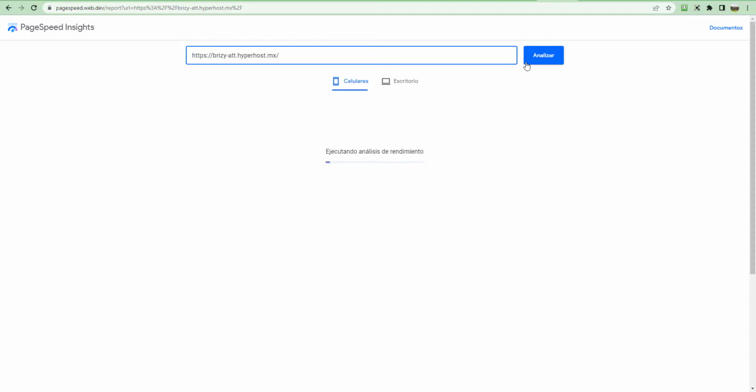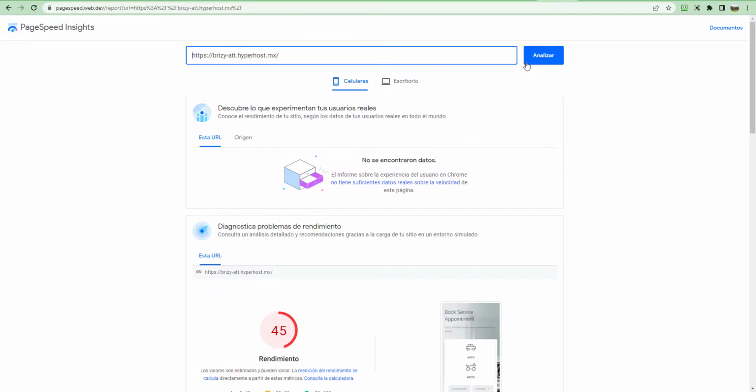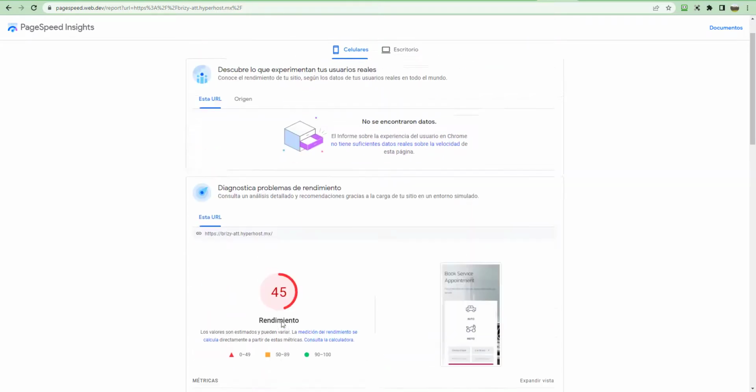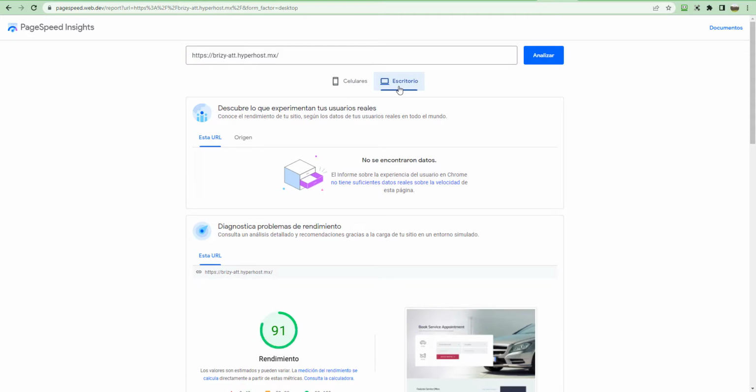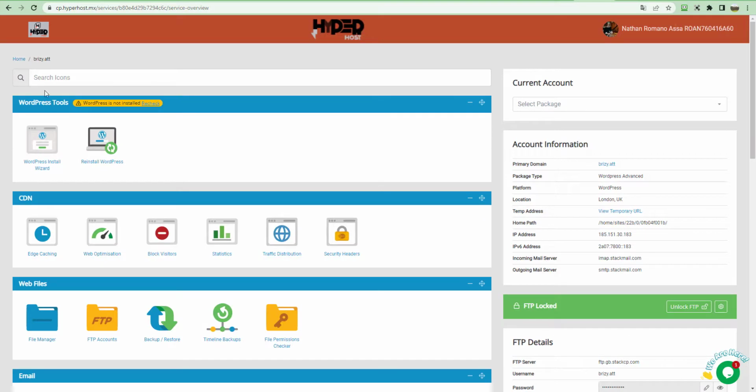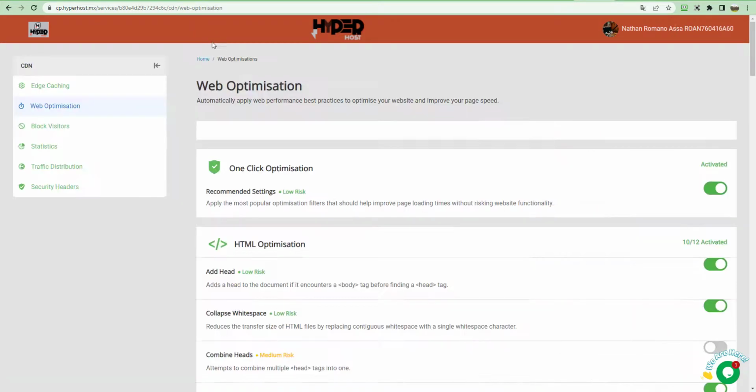One of the good things that you're going to see about hosting with HyperHost is that whatever result we get here, we're going to improve on. So we got a 45 on mobile and 91 on desktop. With HyperHost, we can improve upon this. How can we do that? We go to Web Optimizations on the panel. In this section, what we do is save you time and money.